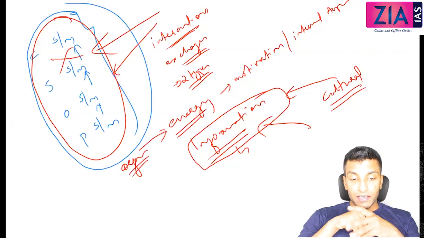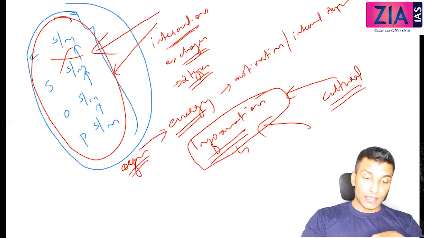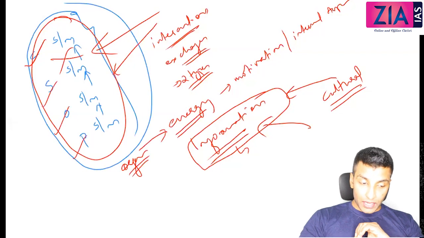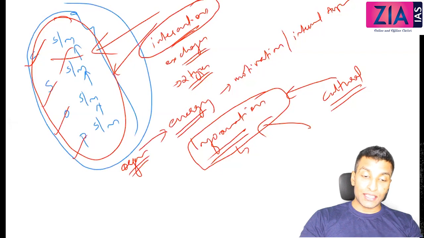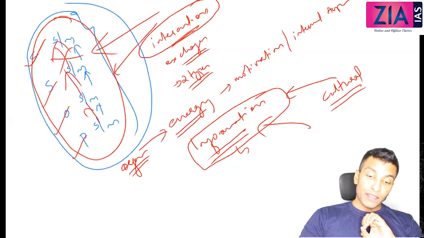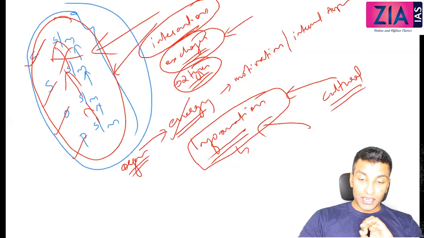So what I'm saying here is the action systems that we have discussed, the cultural system, social system, organismic system, and personality system, are not isolated. They are in continuous interaction with each other. The interaction takes place in the form of 2 types of exchanges: energy exchange and information exchange.